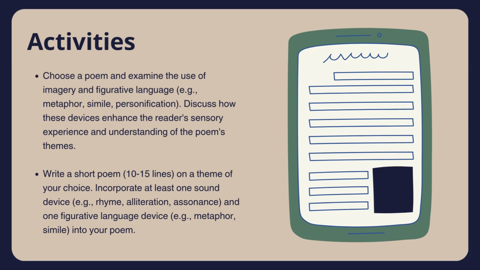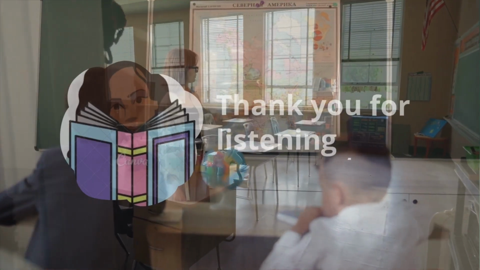Activities. Choose a poem and examine the use of imagery and figurative language, e.g., metaphor, simile, personification. Discuss how these devices enhance the reader's sensory experience and understanding of the poem's themes. Write a short poem, 10 to 15 lines, on a theme of your choice. Incorporate at least one sound device, e.g., rhyme, alliteration, assonance, and one figurative language device, e.g., metaphor, simile, into your poem.